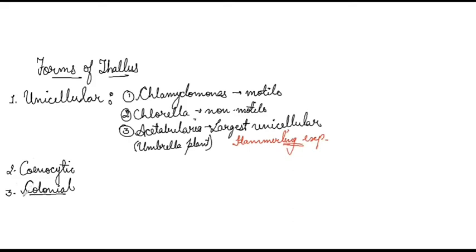The colony has a fixed number of cells, and an example of a colony which has a fixed number of cells is Cenobium. In it, the number of cells is decided at the developmental stage of that colony.